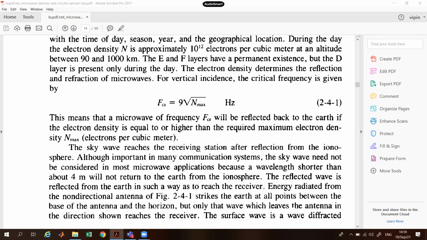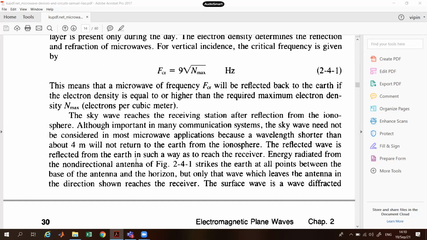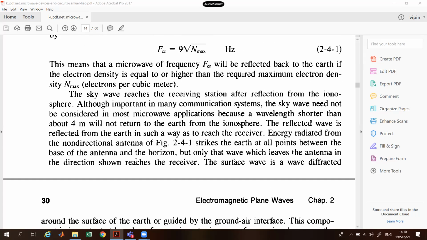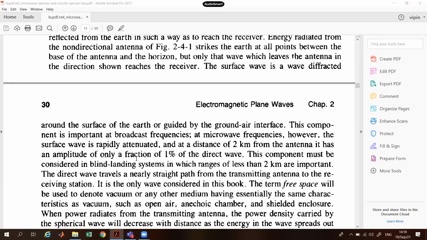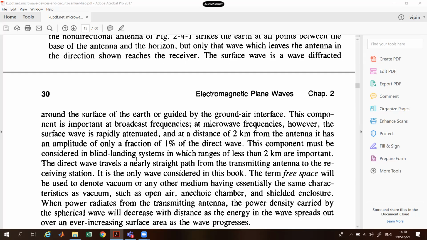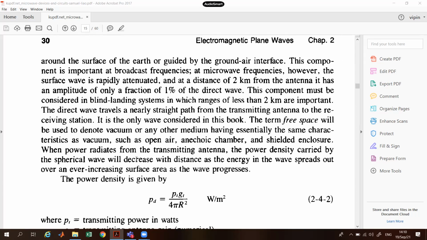The sky wave reaches the receiving station after reflection from the ionosphere. Although important in many communication systems, the sky wave need not be considered in most microwave applications because a wavelength shorter than about 4 meters will not return to the Earth from the ionosphere. So these are not the important factors which we need to remember, but please go through this.